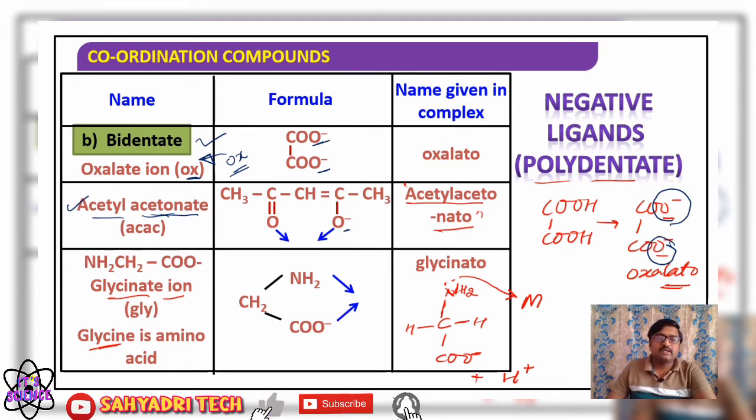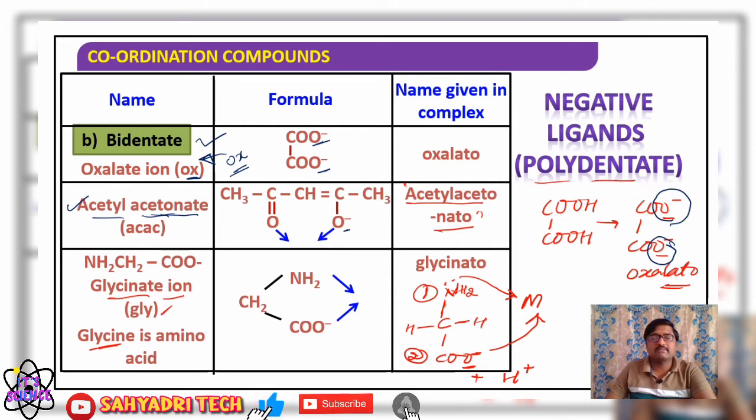Now the oxygen in the COO minus group also carries a lone pair of electrons, that is, a negative charge. Therefore, it also donates its lone pair of electrons to the central metal atom or ion. So earlier glycine was monodentate, but the glycinate ion, GLY, acts as a bidentate ligand.